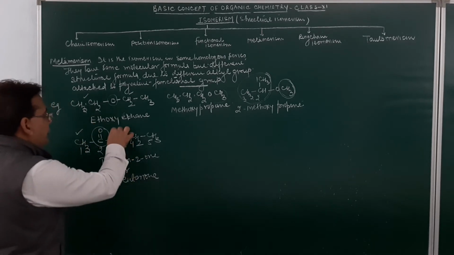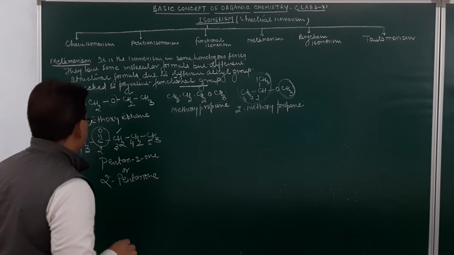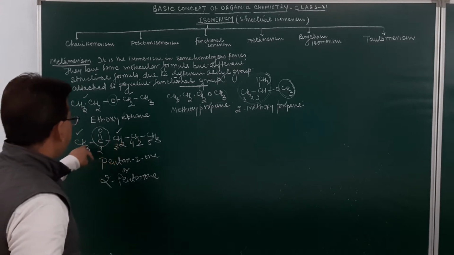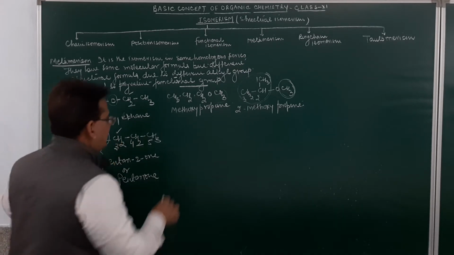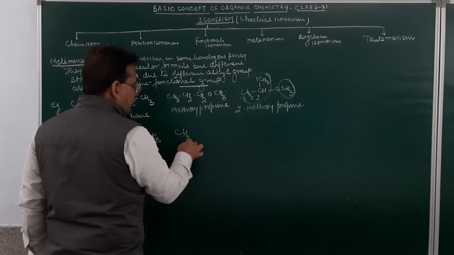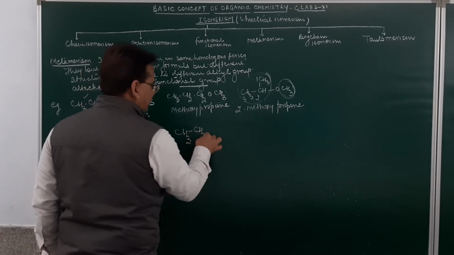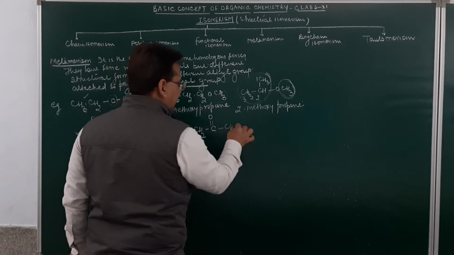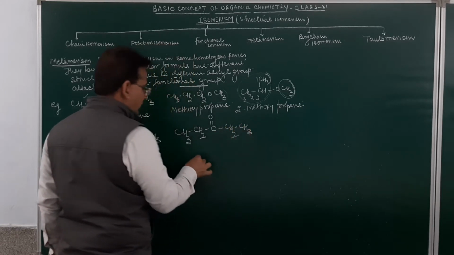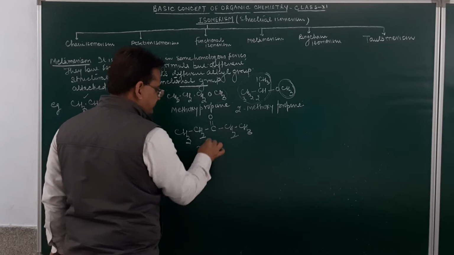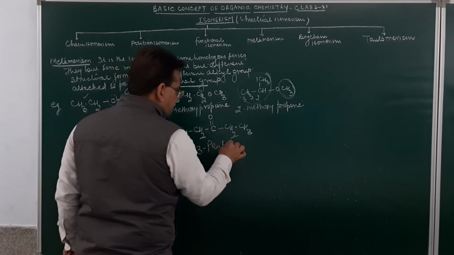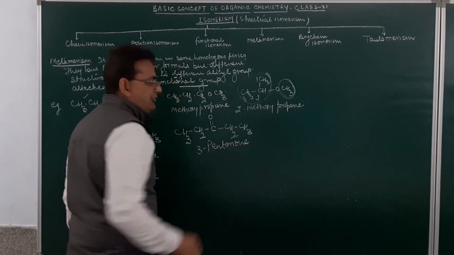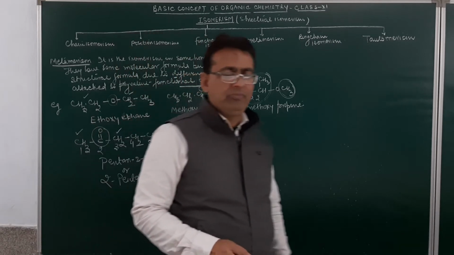Methyl. On this side? Propyl. If we change the nature of the alkyl group attached to this, we can make the structure this way: CH3, CH2, C double bond O, CH2, CH3. This will be 3-pentanone.